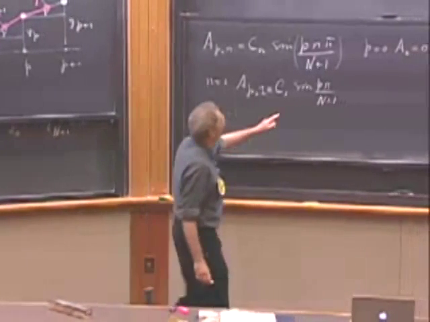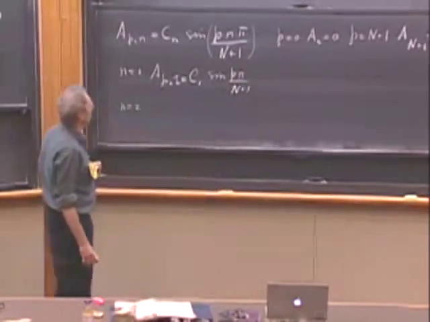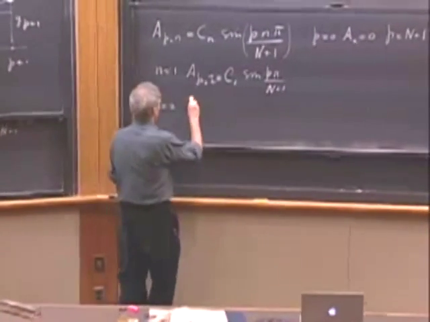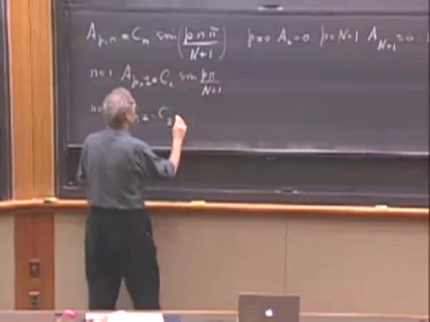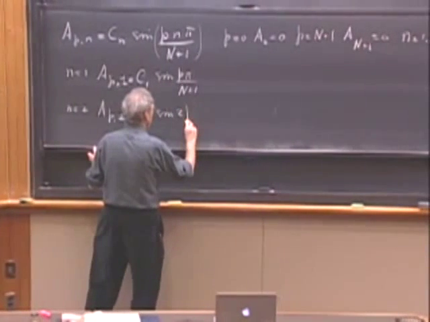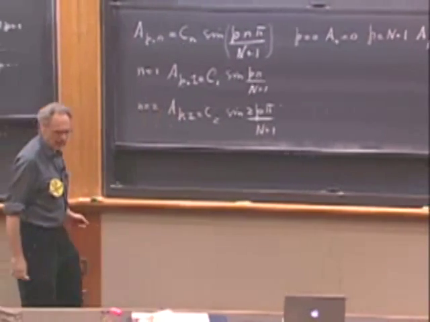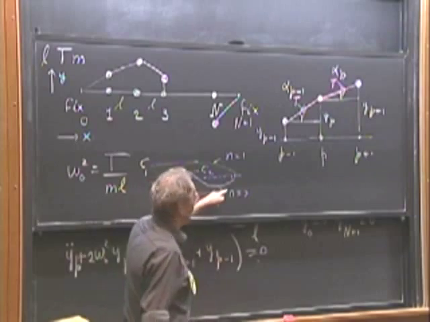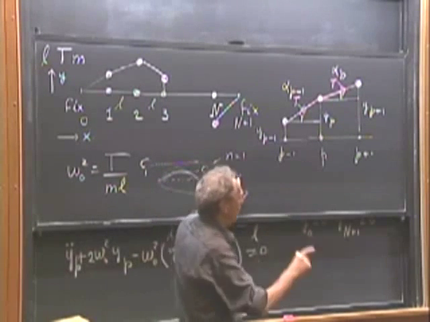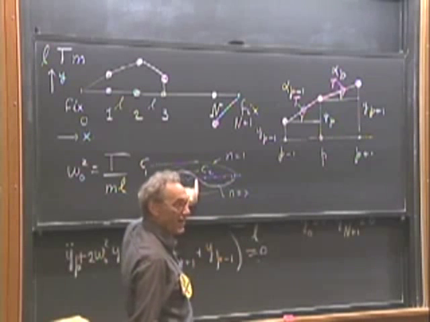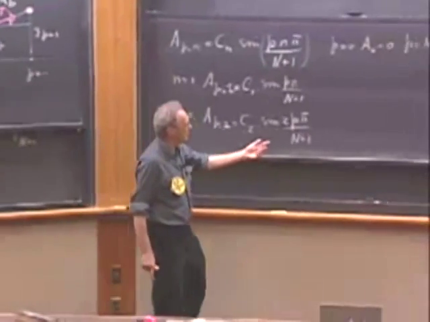So for particle number, when P is 0, you see this goes to 0, and when P is n plus 1, this again goes to 0. So you see here that AP in mode 2 is now C2 times the sine of 2P pi divided by n plus 1. And that exactly is this curve. Notice that if you put in P equals 0, you get a 0. If you put in P is capital N plus 1, you get a 0. But you will also find now a 0 precisely in the middle, when P is capital N plus 1 divided by 2.